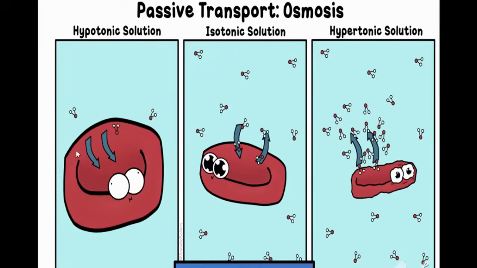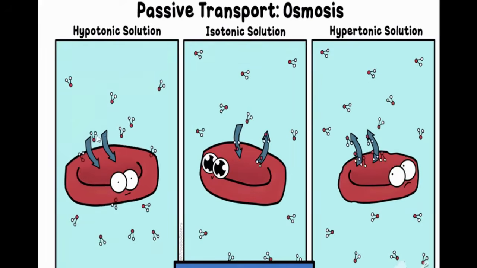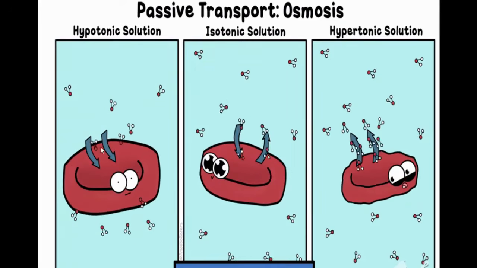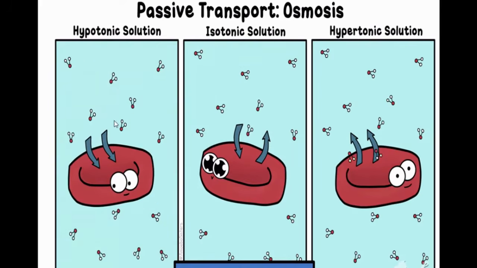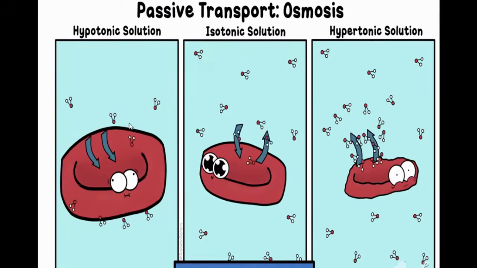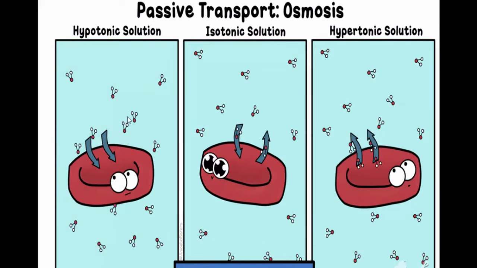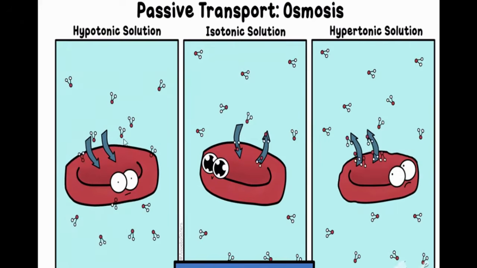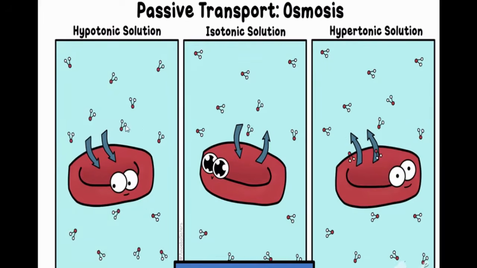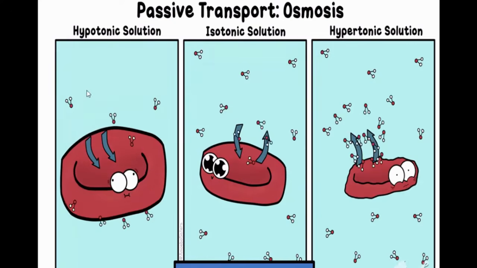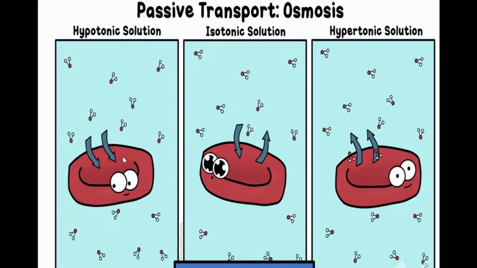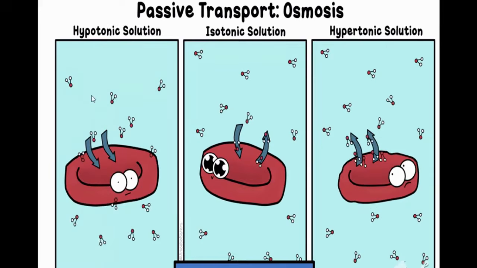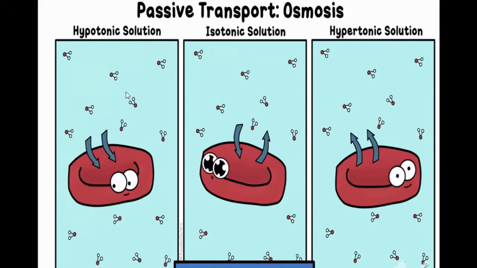See this black thing, this is the semi-permeable membrane, right? The plasma membrane of the cell. These are water molecules, H2O molecules. So these guys are moving into the cell through the membrane. Such a solution we call hypotonic. What you have to observe is the swelling of the cell when it is put in a hypotonic solution.